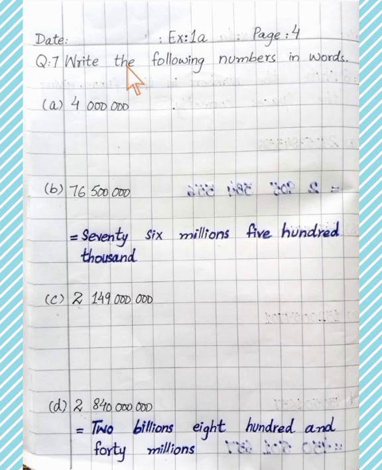Student, kindly write question number 7 in your notebook. Write the following numbers in words. Part A ये आप लोगों ने खुद सॉल्व करना है. पार्ट बी है 7 6 5 0 0 0 0 0. फर्स्ट रिपोर्ट इन द प्लेस वैल्यू चार्ट. So students, put the 7 6 5 0 0 0 0 0. So read it with me.